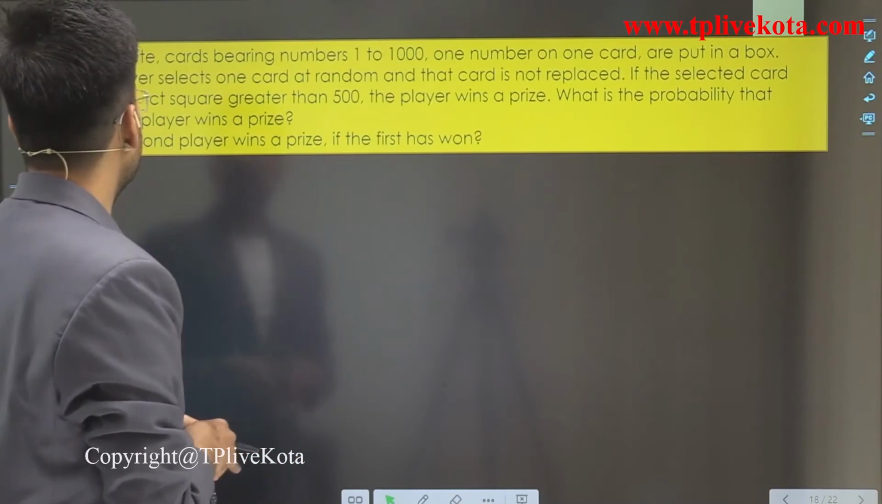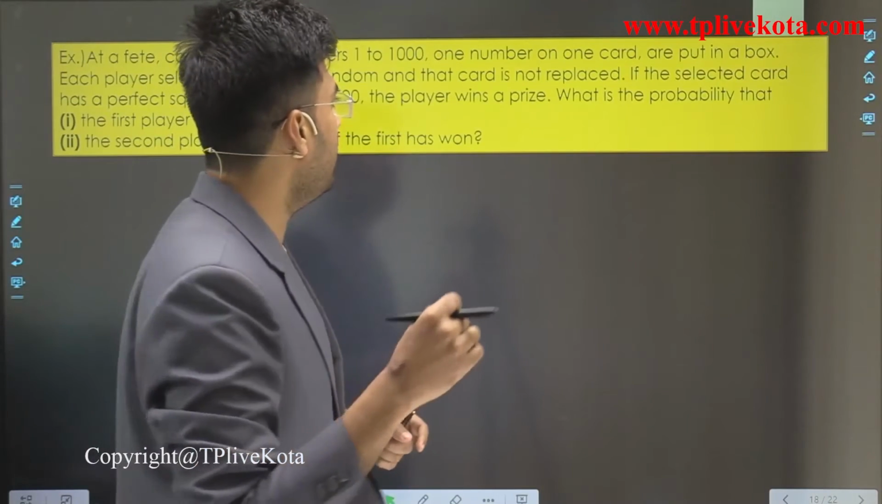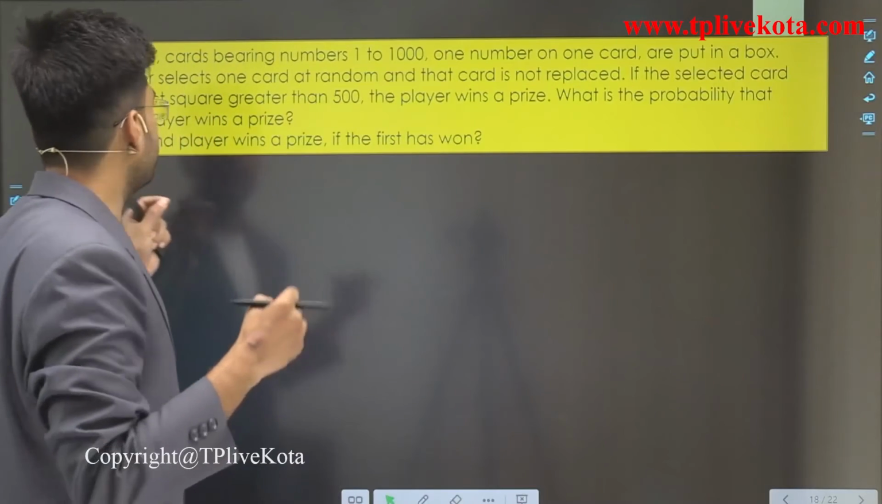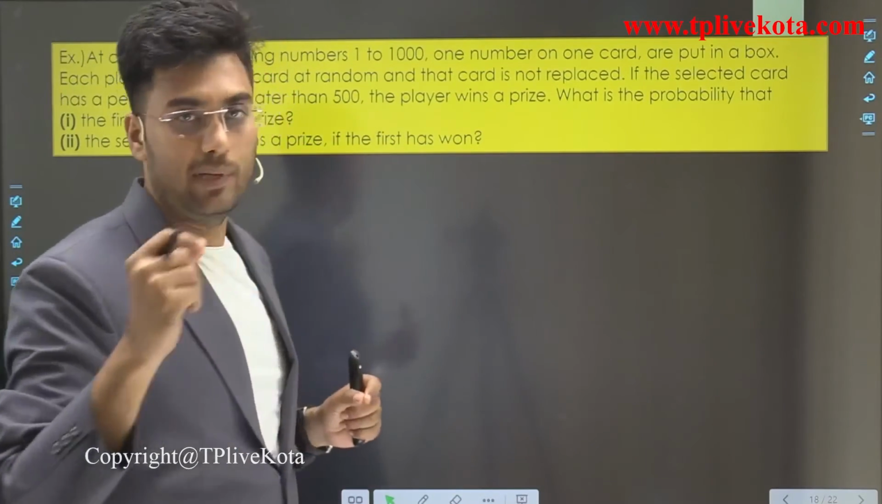At a fete, cards bearing numbers 1 to 1000, one number on one card, are put in a box. Each player selects one card at random and that card is not replaced.